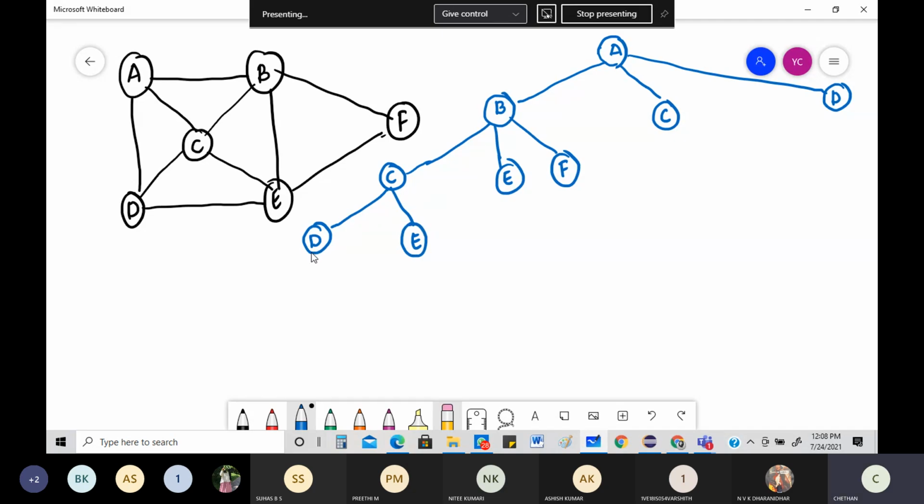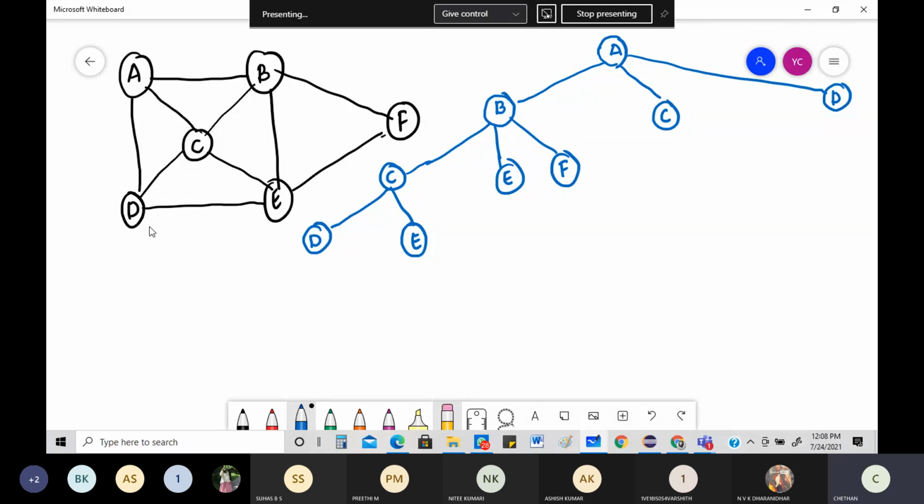Then again D. See, what I'm doing is backtracking, a DFS method, depth first search. So you need to first search your depth, then again you have to go for the next one. Depth means I'm searching for the depth now. From D, what are the possibilities? You can go to A. From there only I came. So you should not be choosing that, right? If you choose that, what is the meaning of that? That you have left out everything else.